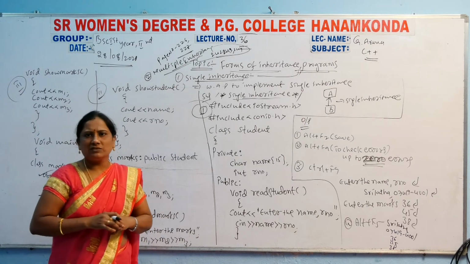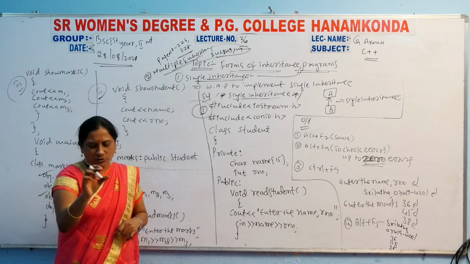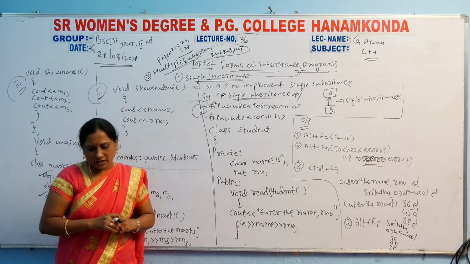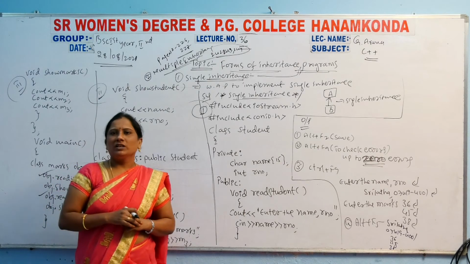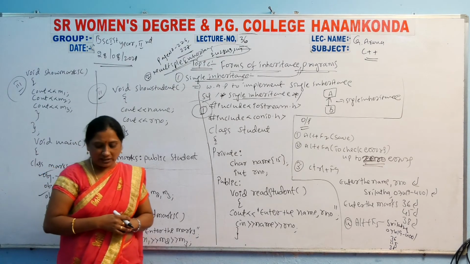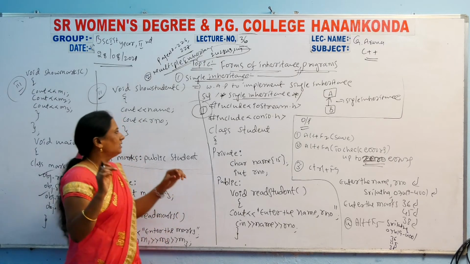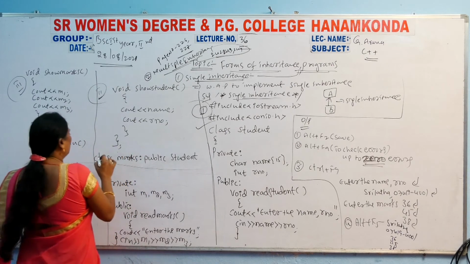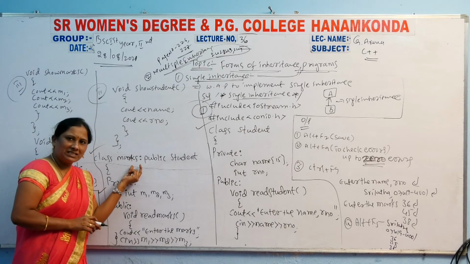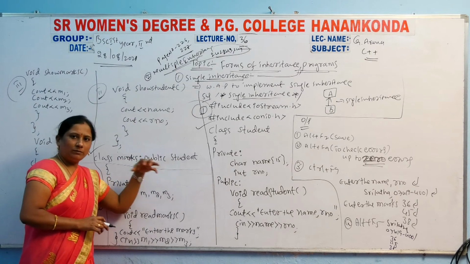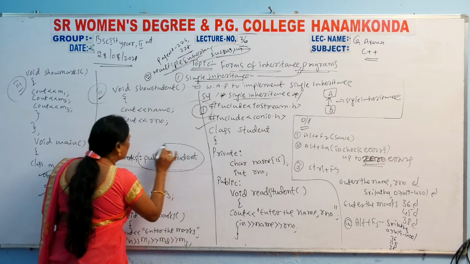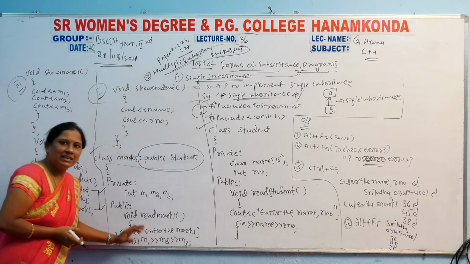The student base class will be declared here, with the same read student, show student, marks, and show marks. All of these will be the same here. How many classes will be implemented here? After the student class, here the marks class also is as is, but this marks class does not inherit from the student class. Directly the class will be created here.